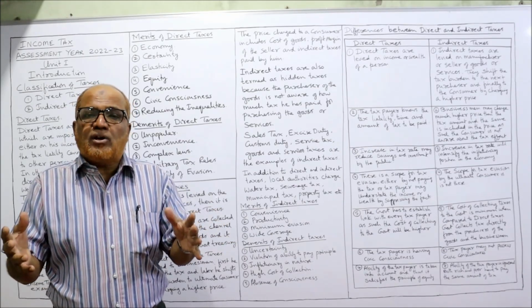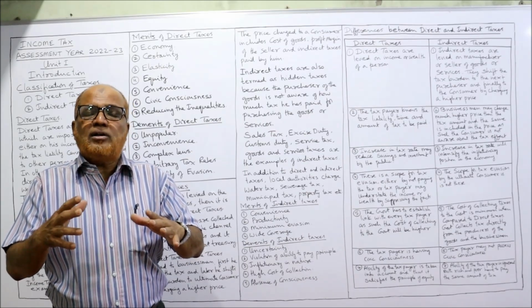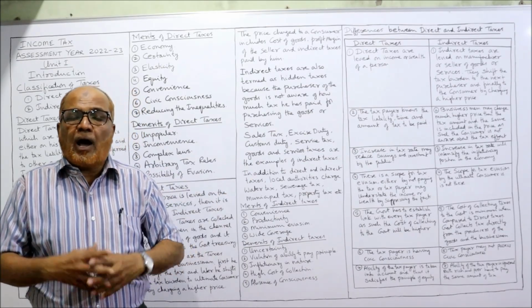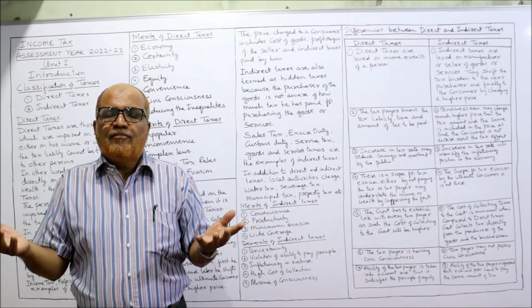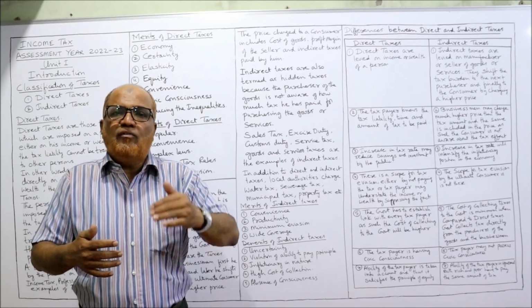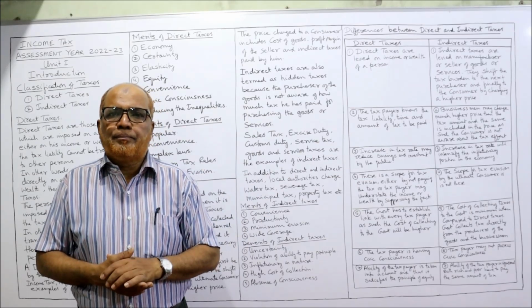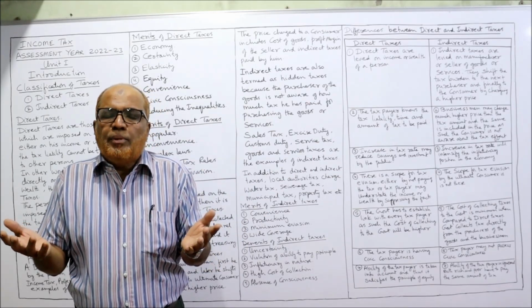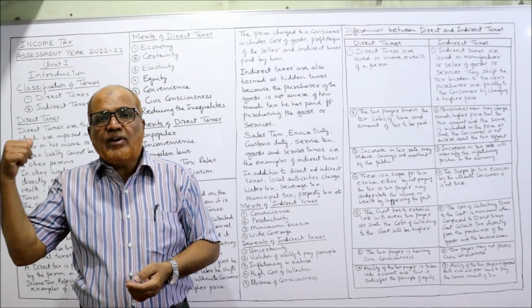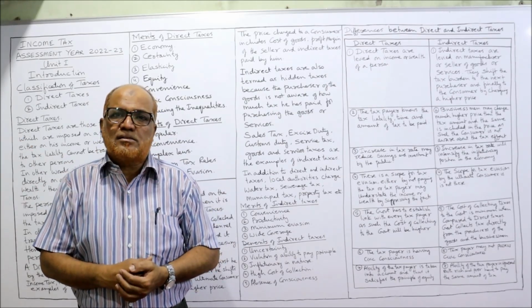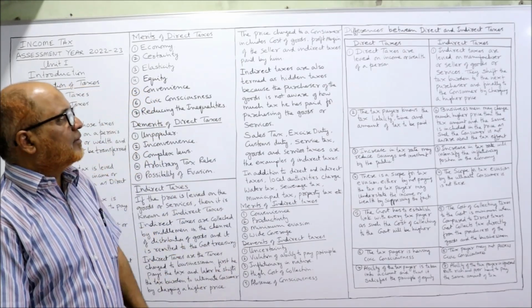When there is lack of civic consciousness, they cannot ask the government how our money is being spent. They are unaware from where the government is getting the revenue and where the government is spending the money. The people do not know because they are not conscious about paying the taxes. Whereas civic consciousness is there in direct taxes. So these are the demerits.